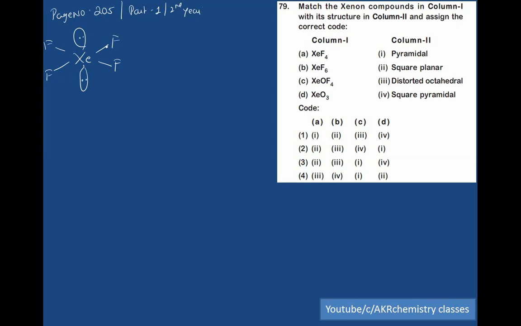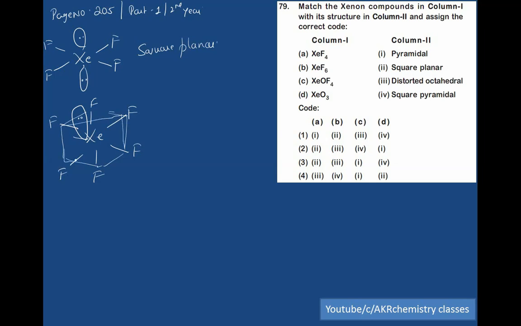What is the shape? Square planar. Xenon hexafluoride, 1, 2, 3, 4, 5, 6, and this one. Distorted octahedral structure. So 8 electrons are there.